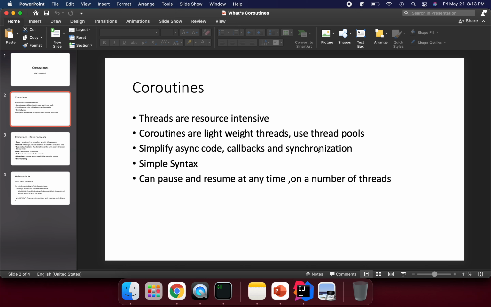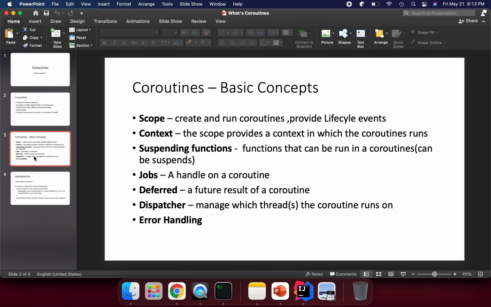They simplify async code like callbacks and synchronization. Maybe you have used promises, callbacks, and async in JavaScript. Similarly, it simplifies the code in a primitive way. You can write code with simple syntax, can pause and resume it at any time, and it does not depend on the number of threads. The basic concepts of coroutines are scope, context, suspending function, jobs, dispatcher, and error handling.